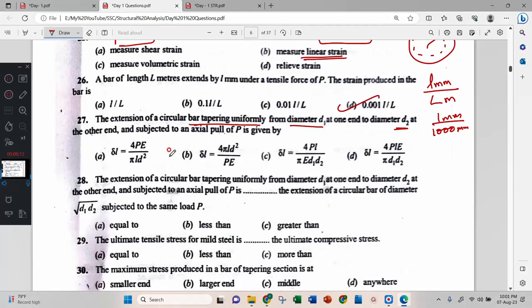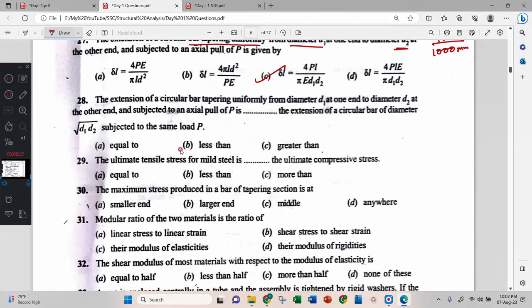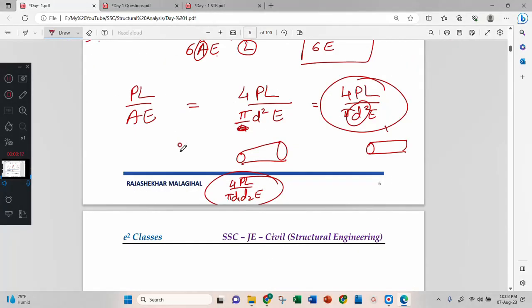C option. Next, the extension of a circular bar tapered uniformly from D1 at one end and D2 at the other end, subjected to an axial pull of P, is dash the extension of a circular bar of diameter root D1 D2 subjected to the same load P. Now, just understand the problem.